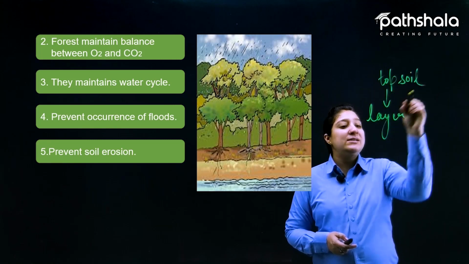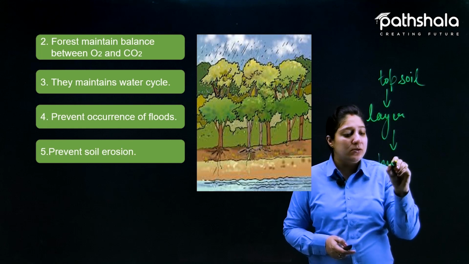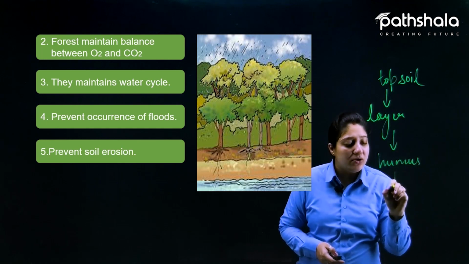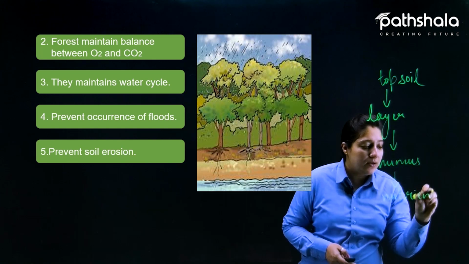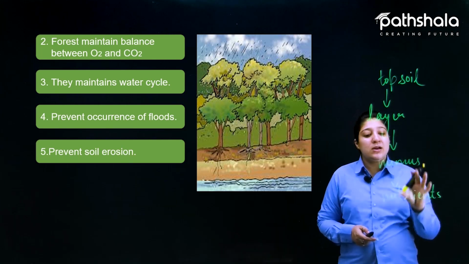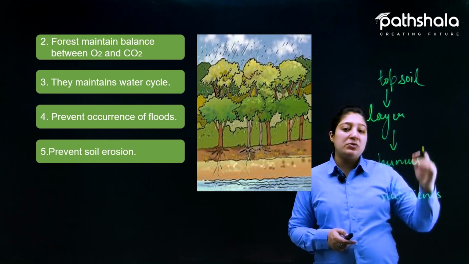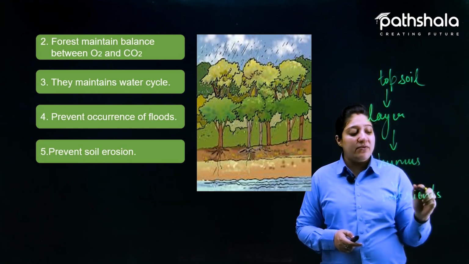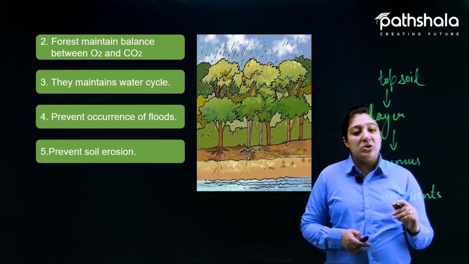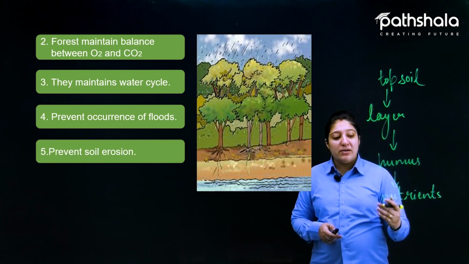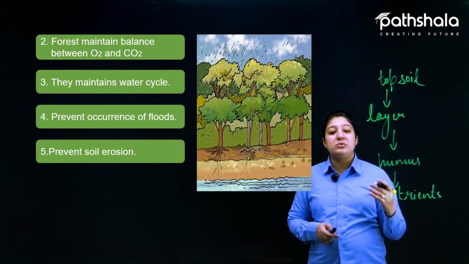This layer, the topsoil, is rich in humus, and more nutrients are present in the humus. When there is water like rainfall, with the rain the water seeps into the ground, and these nutrients and minerals are absorbed by the plants